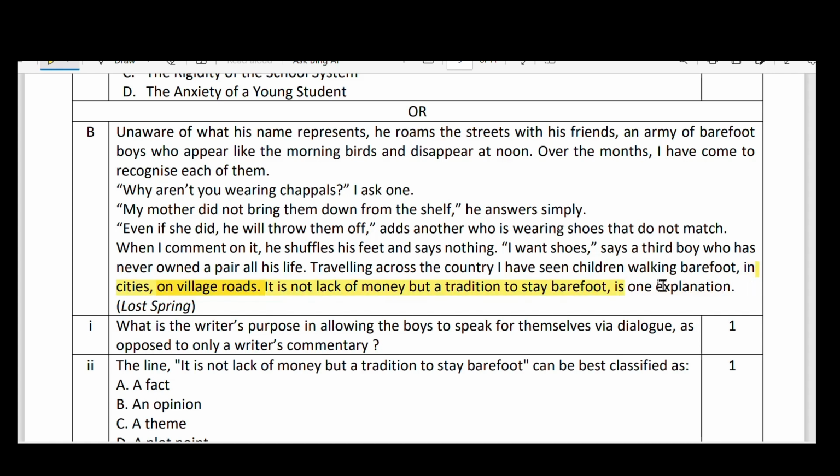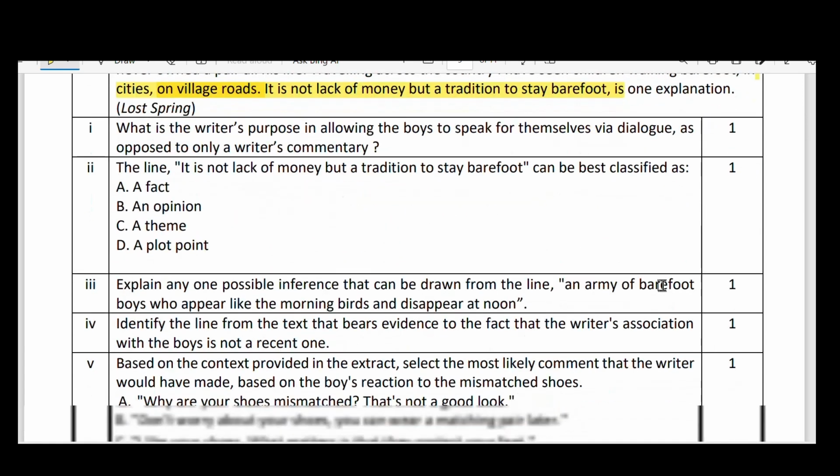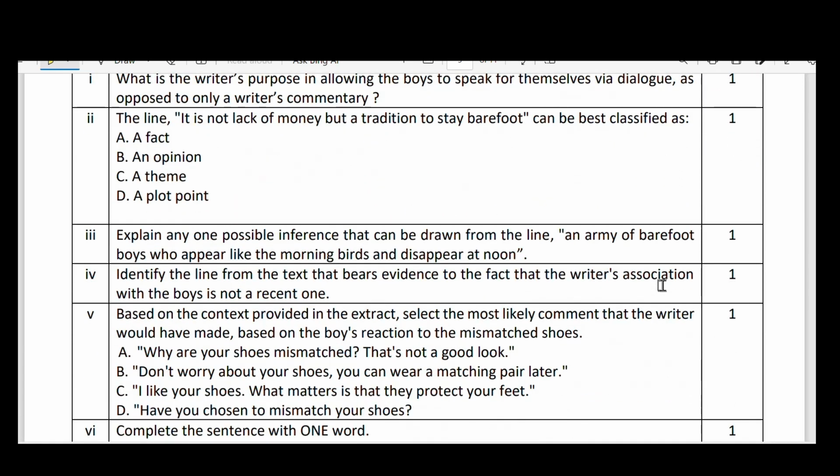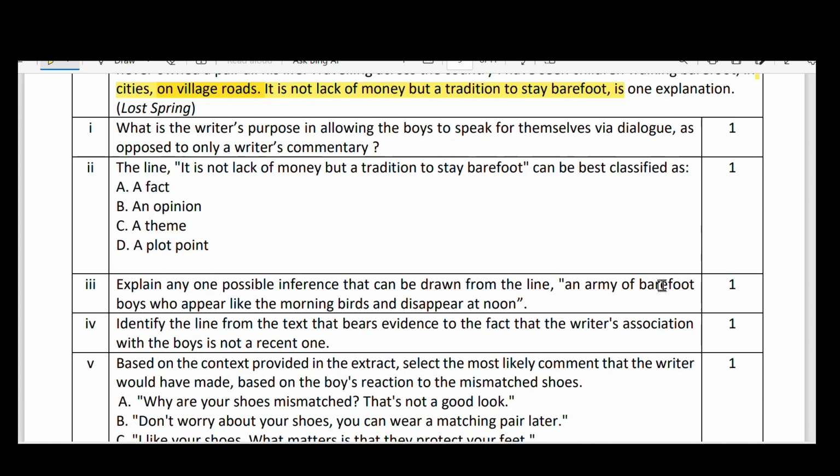Lost Spring. Let us go to the question. What is the writer's purpose in allowing the boys to speak for themselves via dialogue as opposed to only a writer's commentary? So instead of the writer writing her own views and asking them, here she had added the boys' dialogues also. Why? What is the purpose? To give first-hand information, to add realistic factual information to the book. That is the main concept.